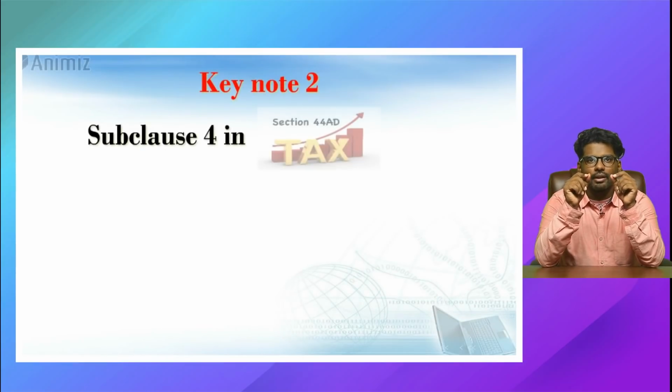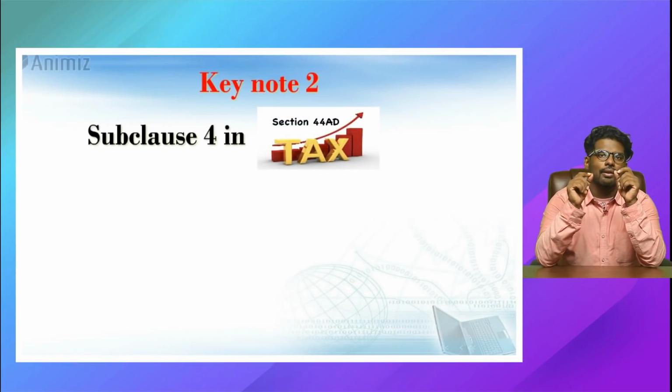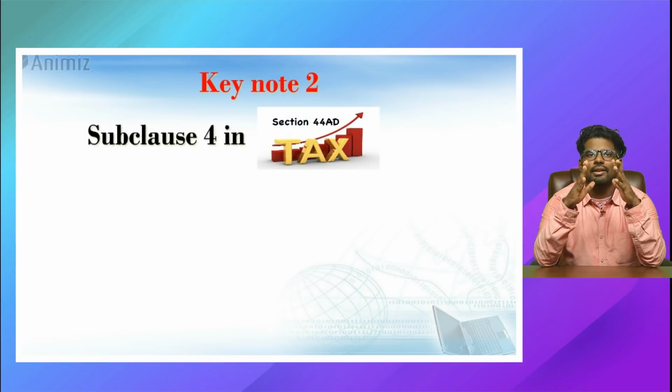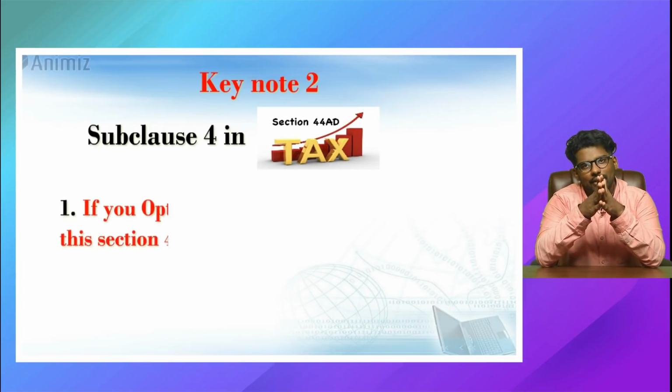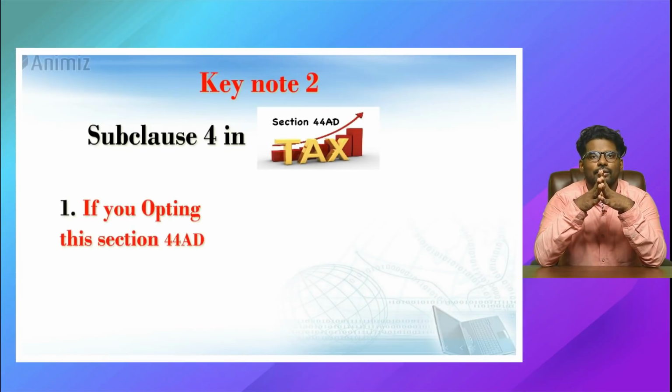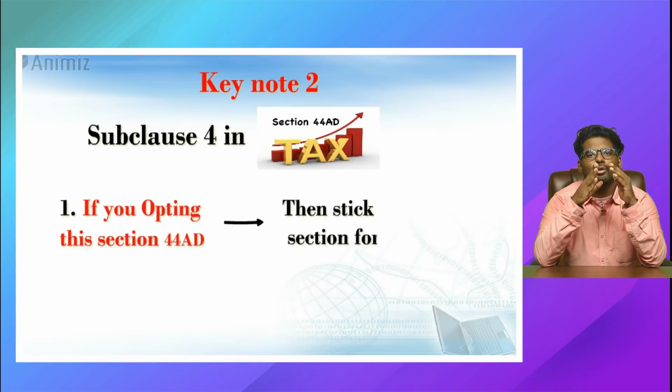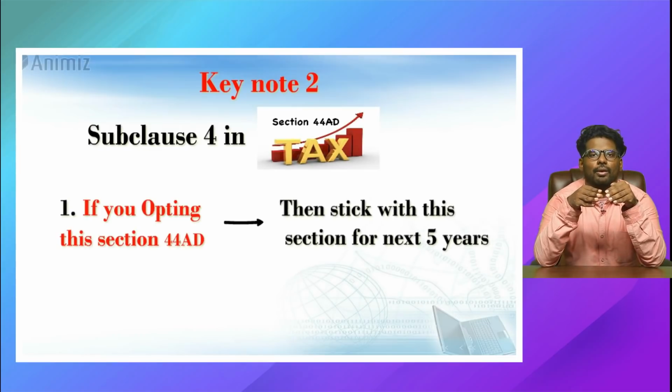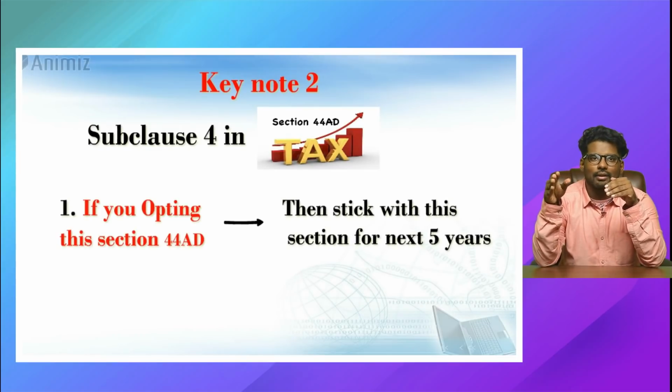Now keynote number 2, this is going to be a little tricky, pay keen attention. There is a subclause 4 in 44AD. What the subclause says is, if you are availing this 44AD section, you are bound to be sticking with this particular 44AD for the next 5 years. Meaning you should not jump between one mode of presumptive income reporting and a normal income reporting. You can't jump in between.